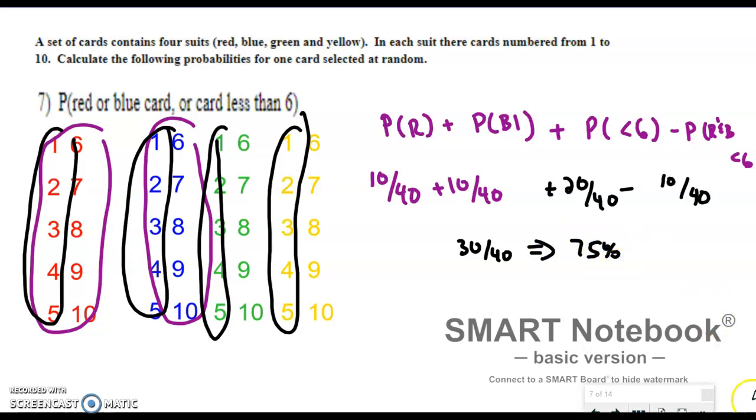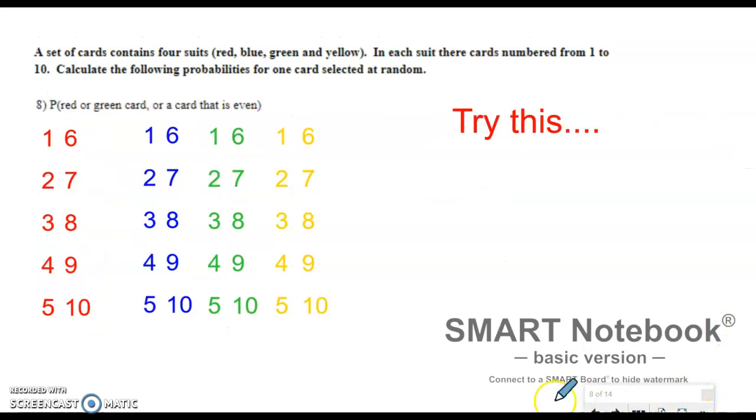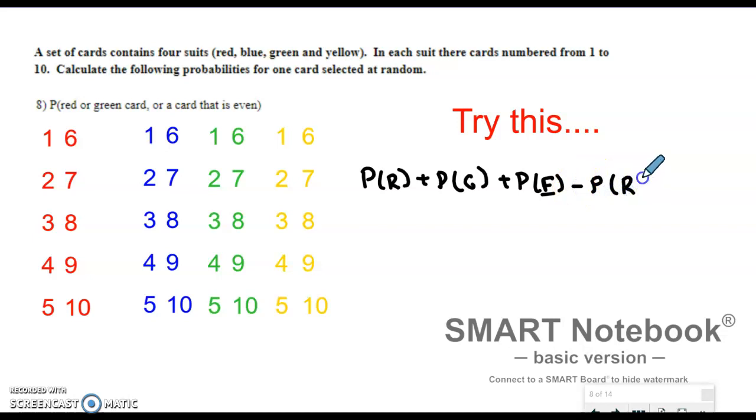Okay, so that's the third one on video 1 from Friday. This is the last one that you guys had on Friday too. All right, so what is the probability that it's red plus the probability that it's green plus the probability that it's even? Now, there's no intersection between red and green because we can't have a card that's both red and green. But there is some intersection between red, green, and even. So we're going to subtract that intersection of red, green, and even.